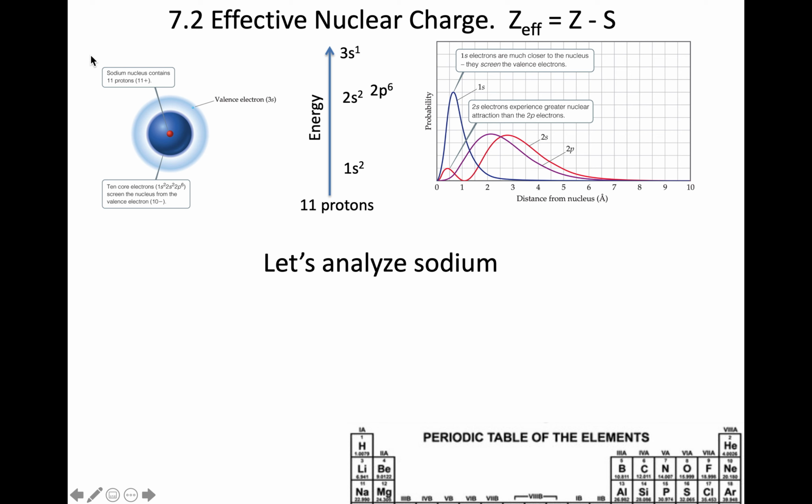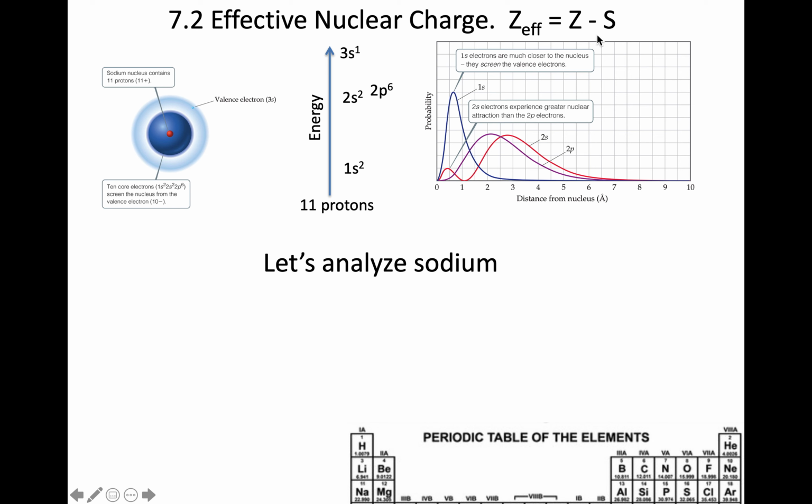Here's a picture that's trying to show the same thing. We have 11 protons in the nucleus. We have shielding electrons, which would correspond to the 1s2, the 2s2, and the 2p6. The charge that that outermost electron then experiences in the 3s, the way I would do the math for it, I would say that there are a total of 11 protons.